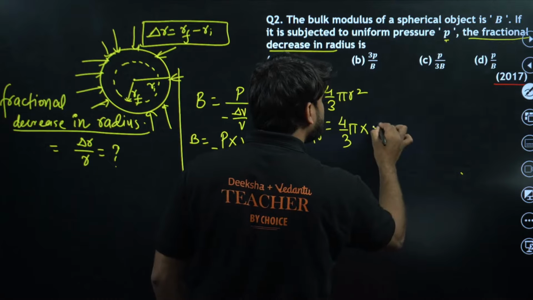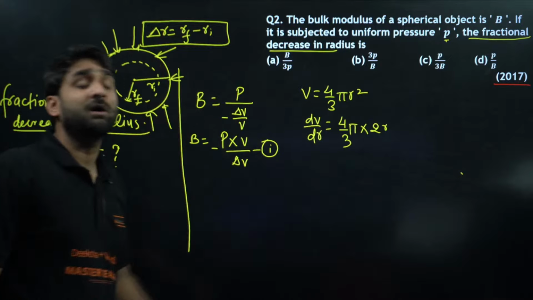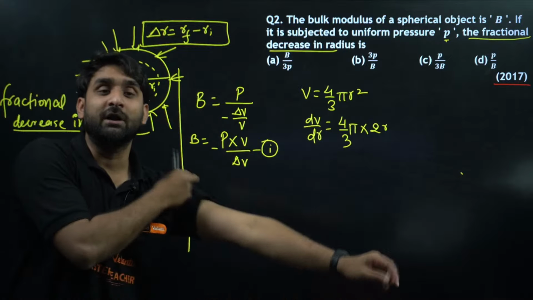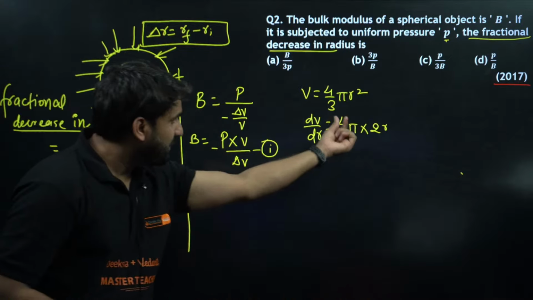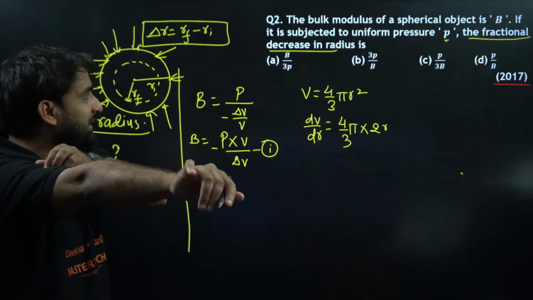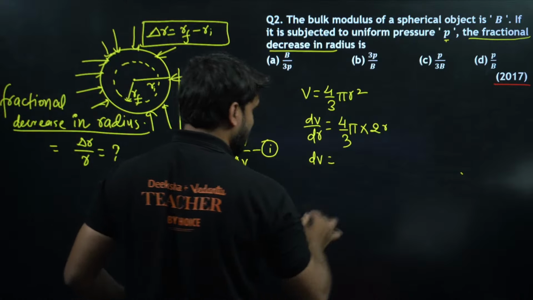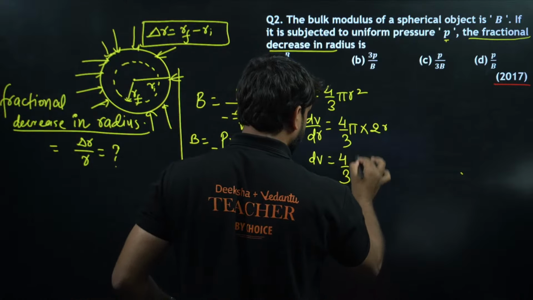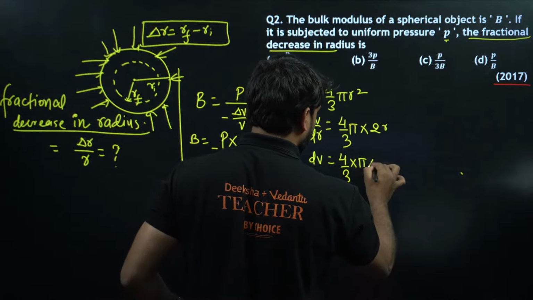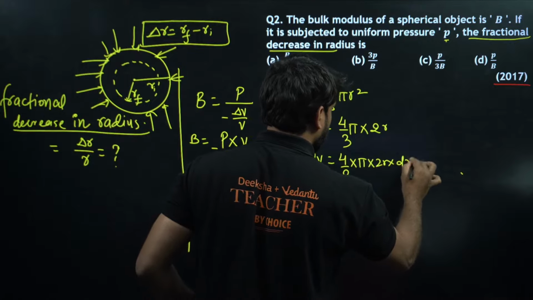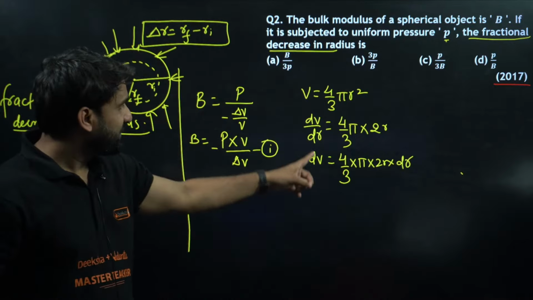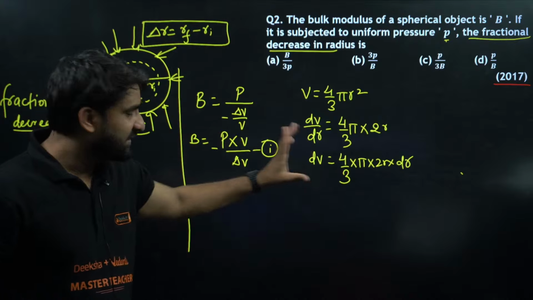Why are we doing this? Because our intention is to find dr and dV. So dV/dr will be equal to 4/3 into 2πr. So dV here can be written as 4/3 into π into 2r into dr, right? This is V and this is dV.